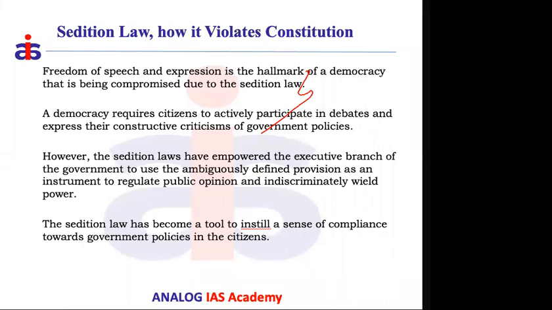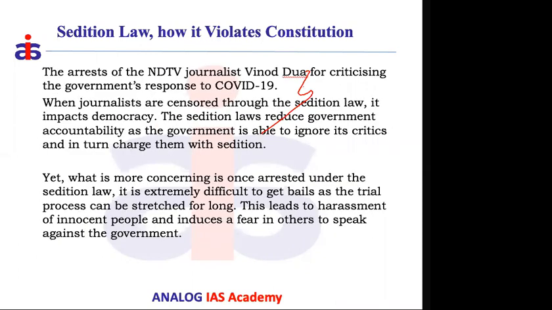Okay. Next, if you see the famous case here, in 2020, one of the journalists working for NDTV criticized the government response to COVID-19, especially the second wave.